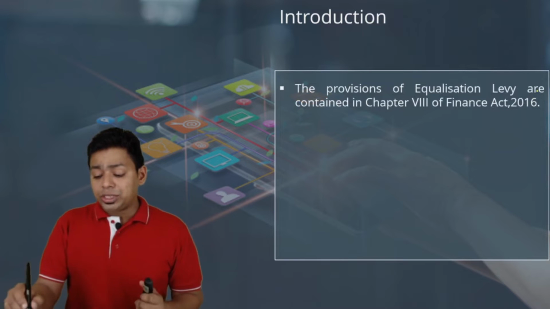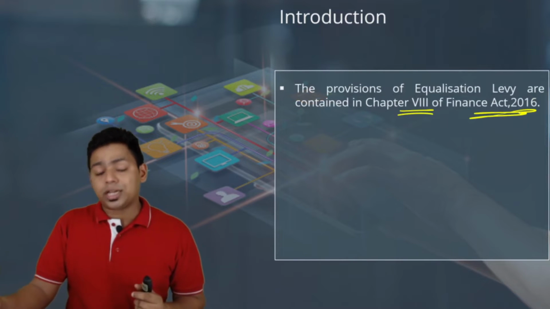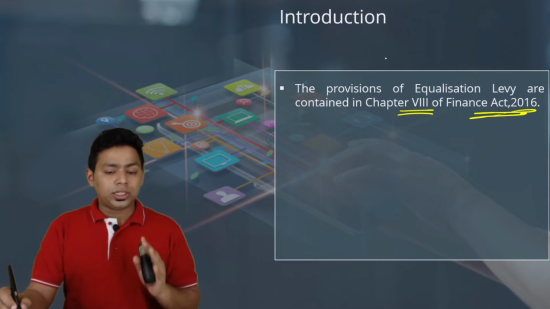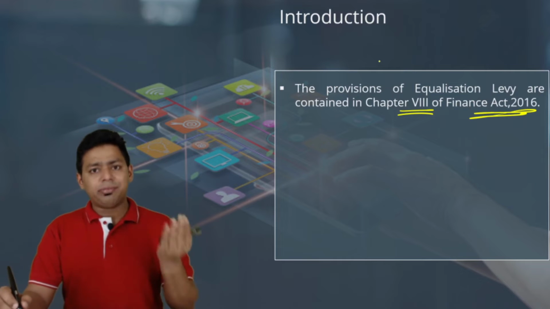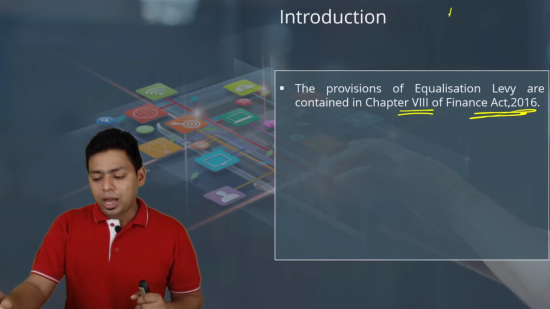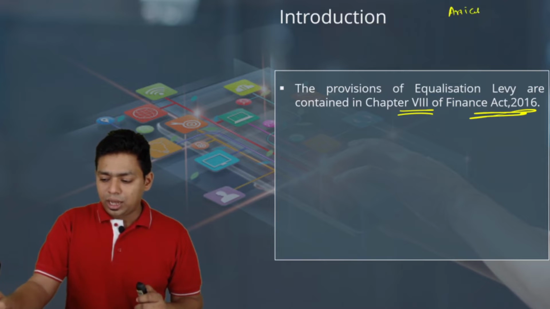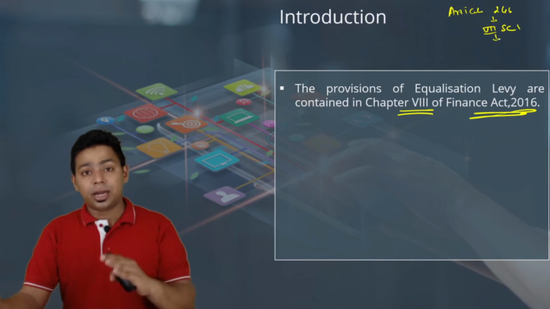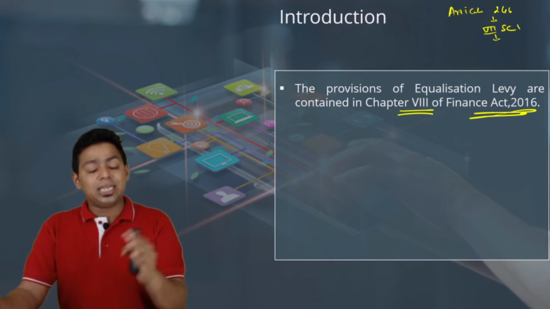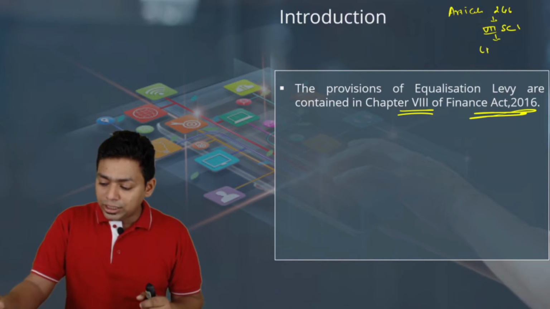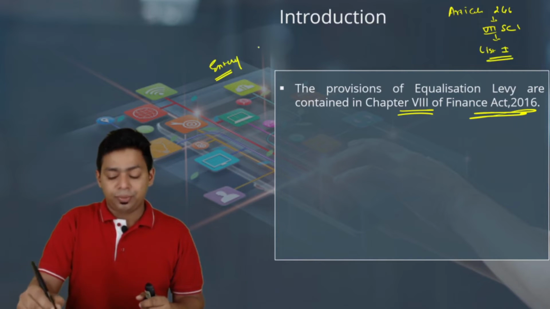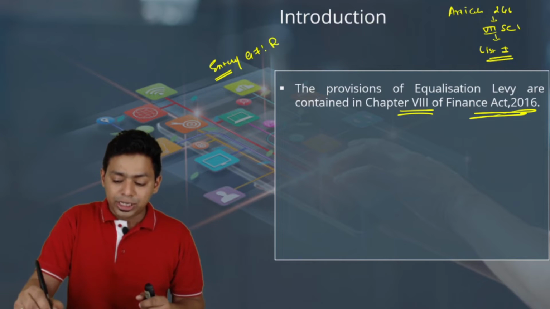The provisions of equalization levy are contained in Chapter 8 of the Finance Act 2016. So it is not in the Income Tax Act. Very, very important. If you know the constitutional provisions of income tax law, we have discussed that there are three lists. There is Article 246, which has the 7th Schedule. In the 7th Schedule, we have three lists: List 1 union list, List 2 state list, List 3 concurrent list. According to List 1, the union list, there is Entry 97. Please understand, my dear friend, Entry 97 is the residuary entry.